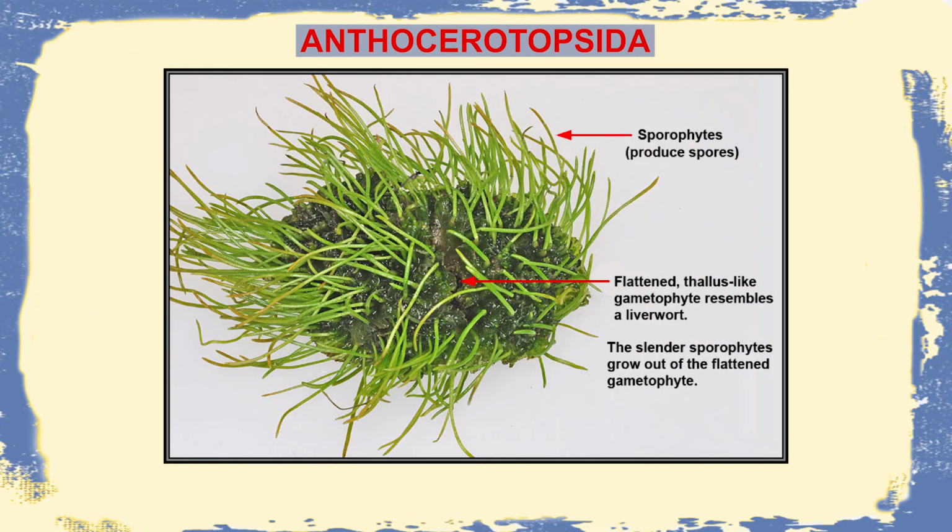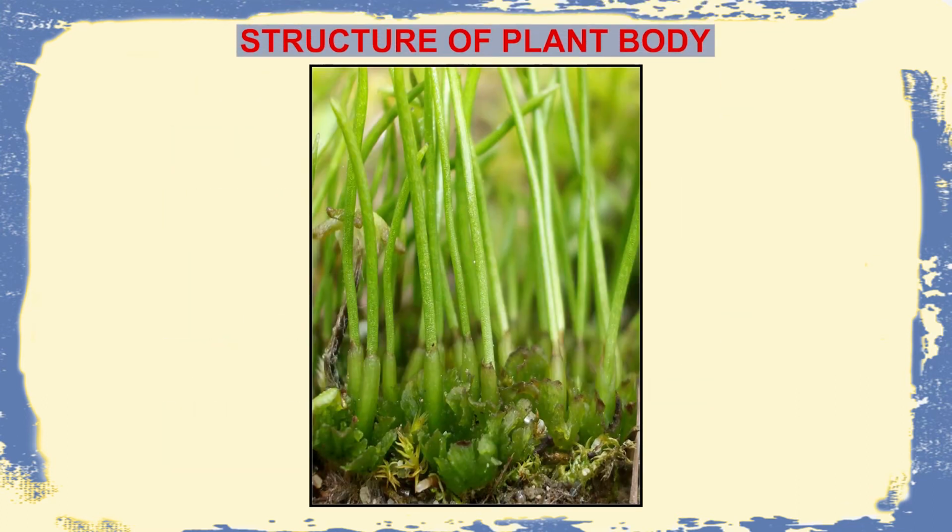Now, next we shift to the group of Anthocerotopsida. This group of Anthocerotopsida is also known as hornworts, because, as we have seen, the sporophytes are usually certain horn-like structures, and from there they derive their name of hornworts.